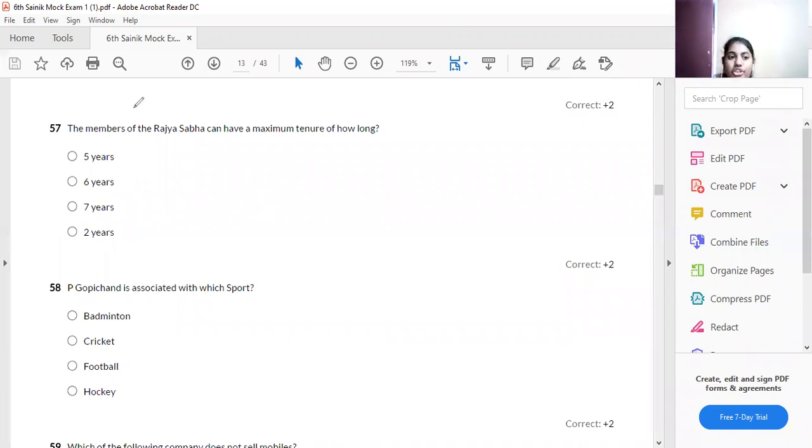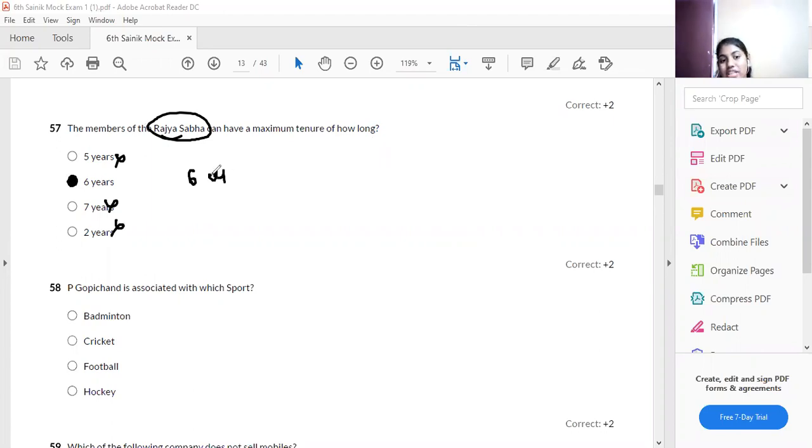Okay, the next question. The member of Rajya Sabha can have maximum tenure how long? The person who is selected for Rajya Sabha, how many years may he continue? Tenure is nothing but how many years you have to serve. For Lok Sabha it is 5 years; for Rajya Sabha, it is 6 years.